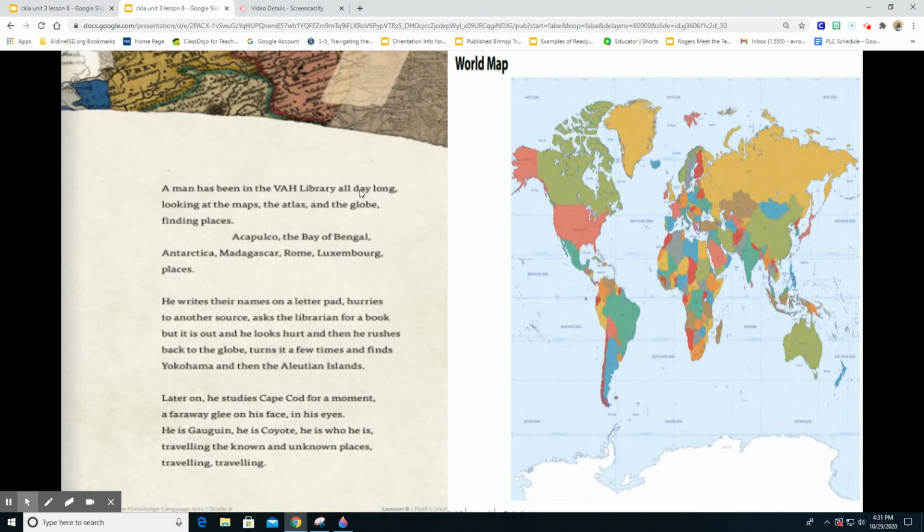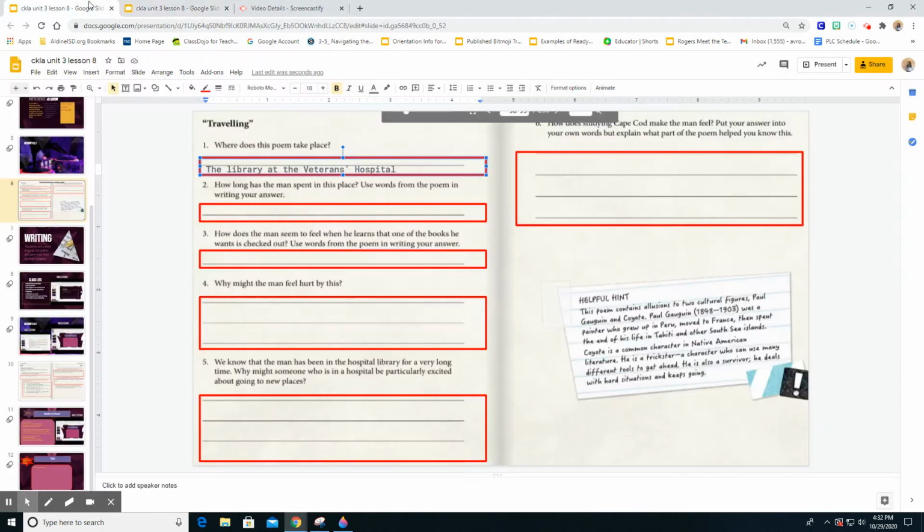Since it says use the words from the poem, we're going to write that. He has been there all day long. This is coming straight from our poem, boys and girls.